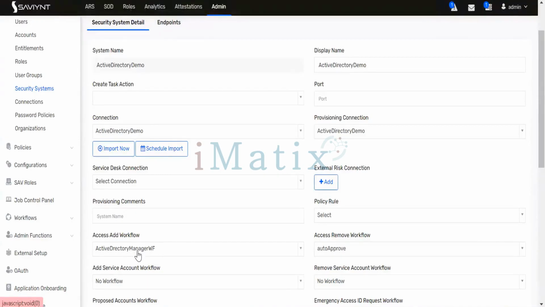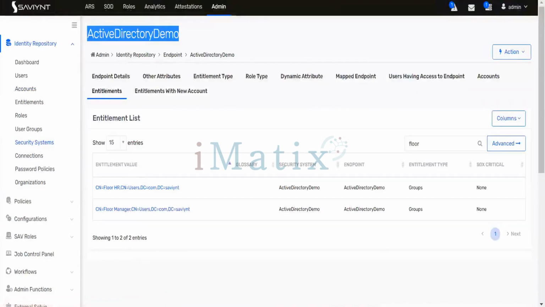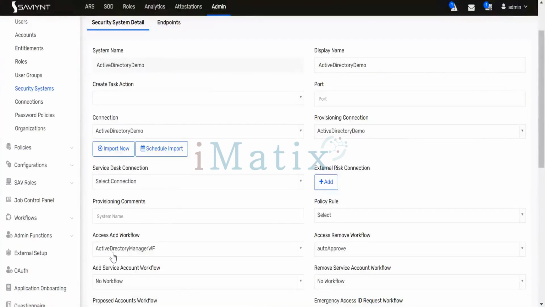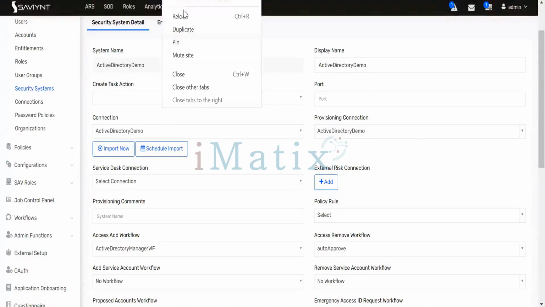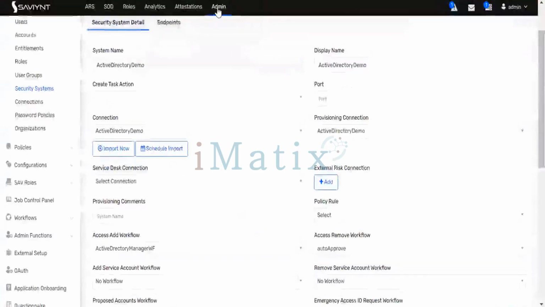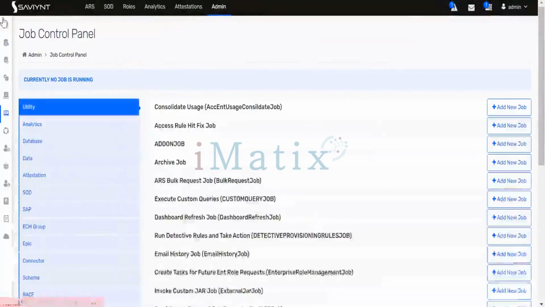In this Active Directory Manager workflow, I first check whether the user has any SOD violation in whatever he is requesting. Now I'll go to the Active Directory Manager workflow. How can I go to the workflow? Let me give a duplicate tab and come back to your admin module.